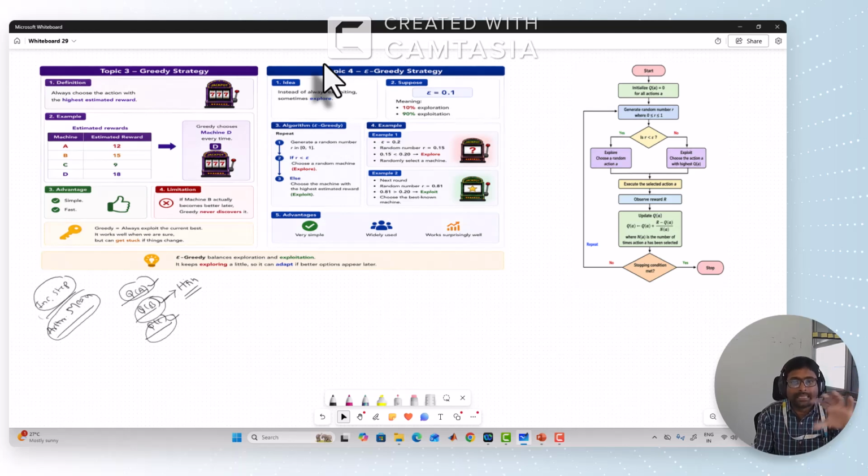So the algorithm suggests the players go with machine B, because it has the highest reward based on the previous knowledge. Every time, the greedy strategy suggests the machine which has the highest reward.